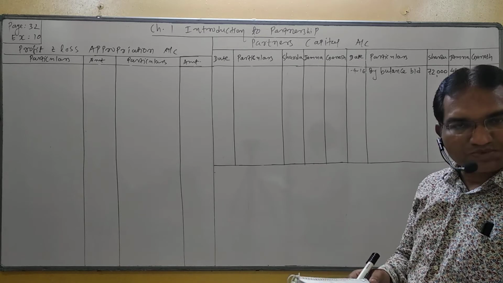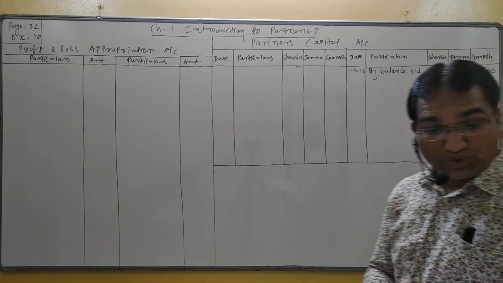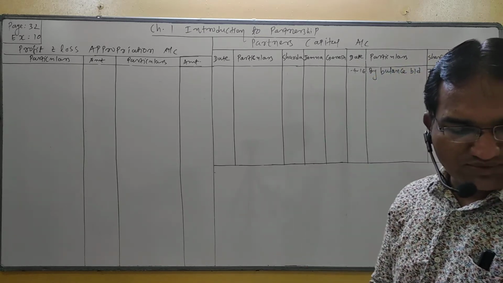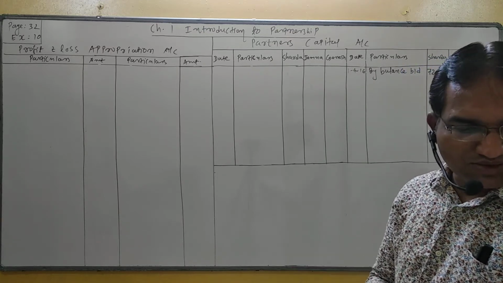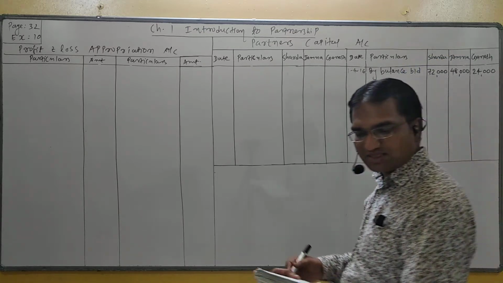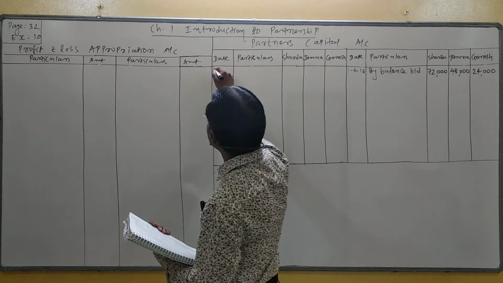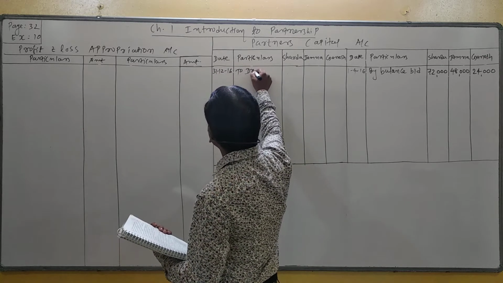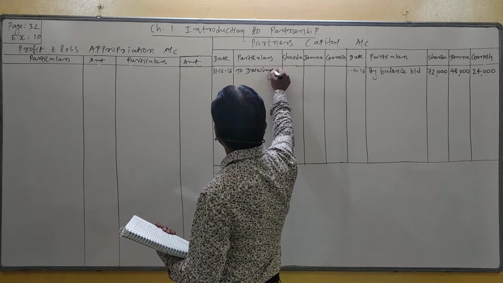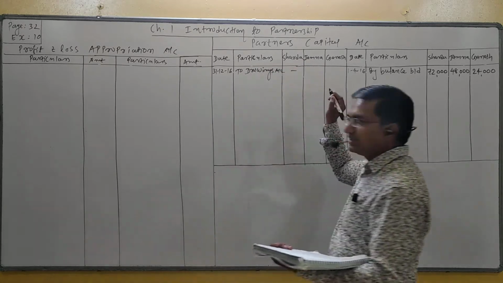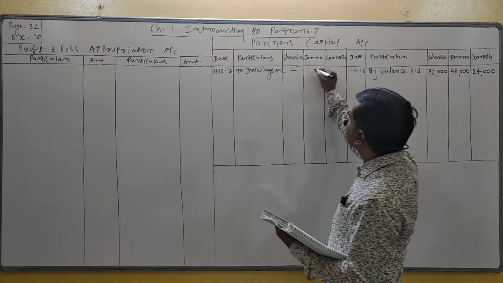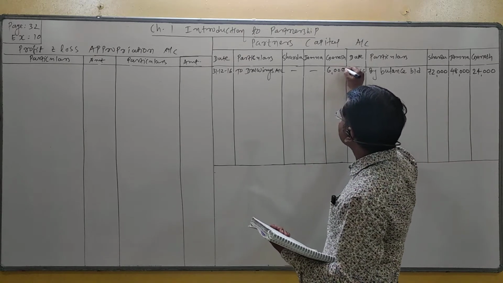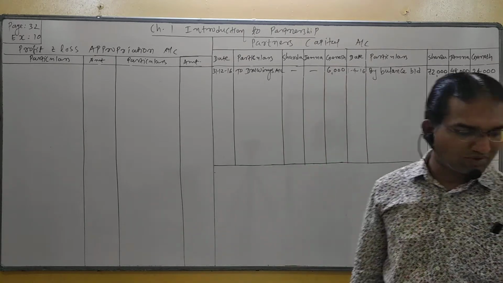Now adjustment number 1, 5%. Okay, before adjustment number 1, we have to record drawing of the partner. Only one partner has drawing. Next page, on 31st December 16, Ganesh has withdrawn. So drawing will be debited to partner capital account. 31st December 16 to drawings account, only Ganesh, third partner, 6,000. Sharda and Jamuna have no drawing, so no problem, dash.